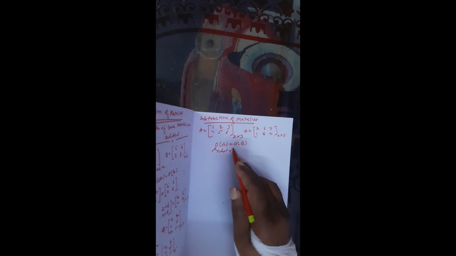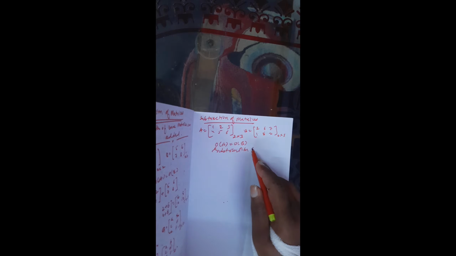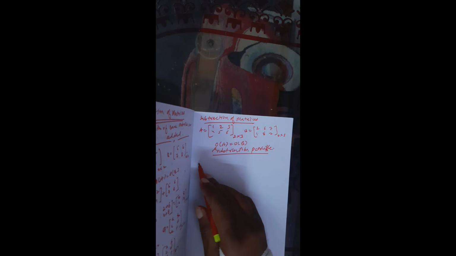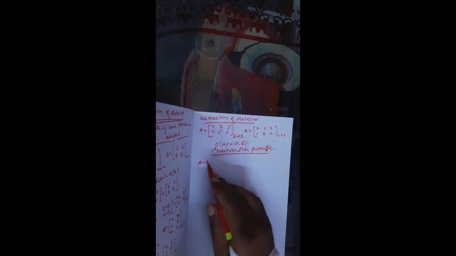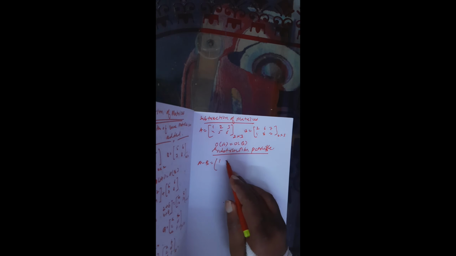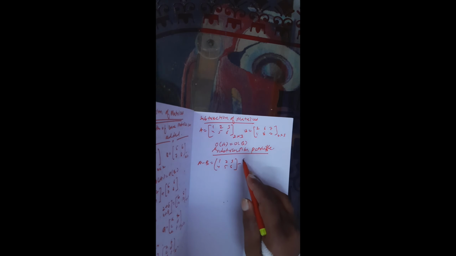Subtraction is possible. Okay, subtraction is possible now. So what we have to do, again we take minus. A minus B means we have to write the A matrix 1, 2, 3, 4, 5, 6 minus 2, 6, 7, 1, 3, 2.